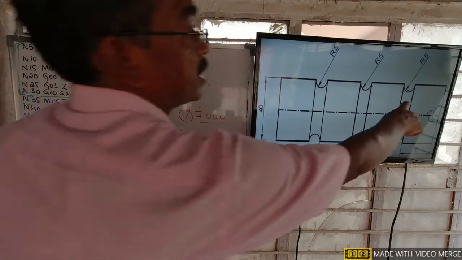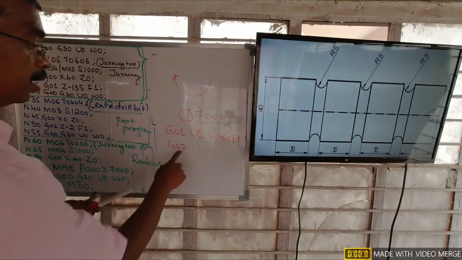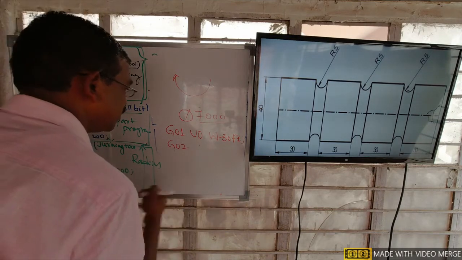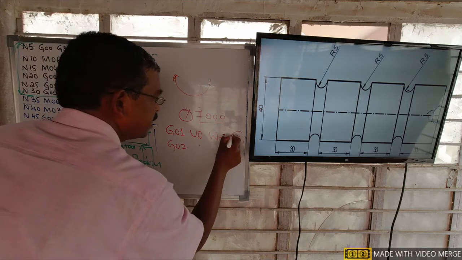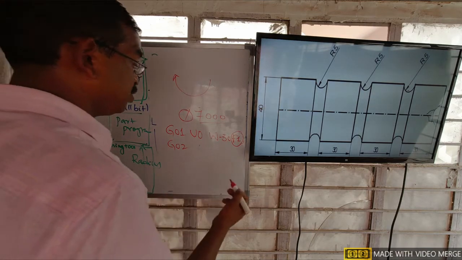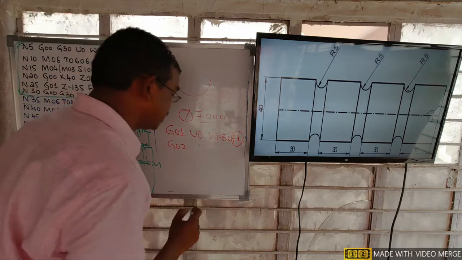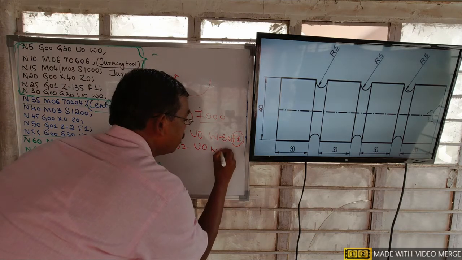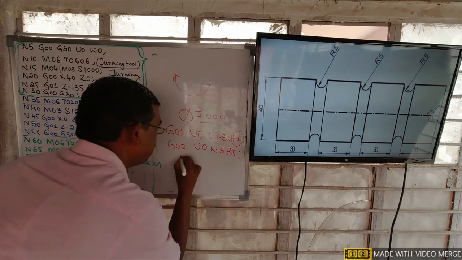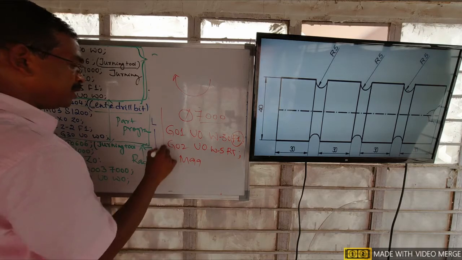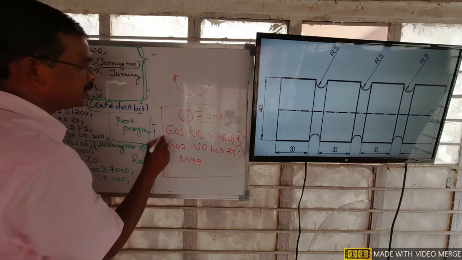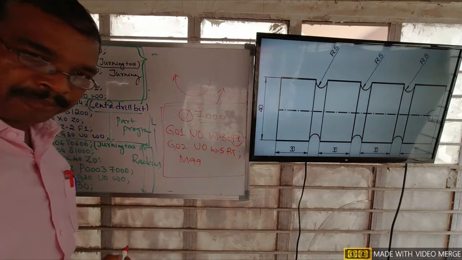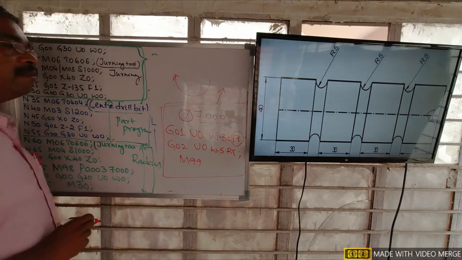For finishing this workpiece, for doing this operation: G01, U0, W minus 30, feed 1 mm per revolution, and then we have to consider the actual feed when we are actually machining. Only for example, I have written like this, and then G02, U0, W 5 and radius 5, and subprograms always end with M99. Okay, so this is the subprogram we have to store on a separate page. It will not be included in the main program.